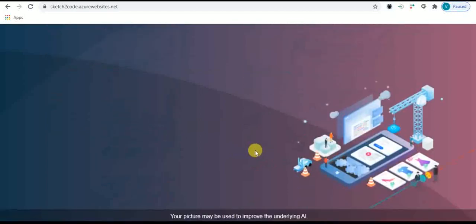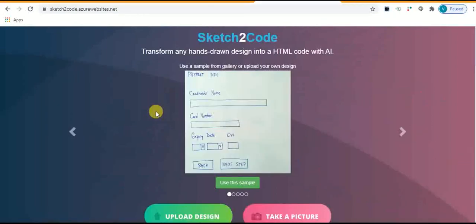Now your handwritten sketch is also used to improve the underlying AI model. The purpose of this video is not promoting Microsoft, but to motivate students to develop projects like this.